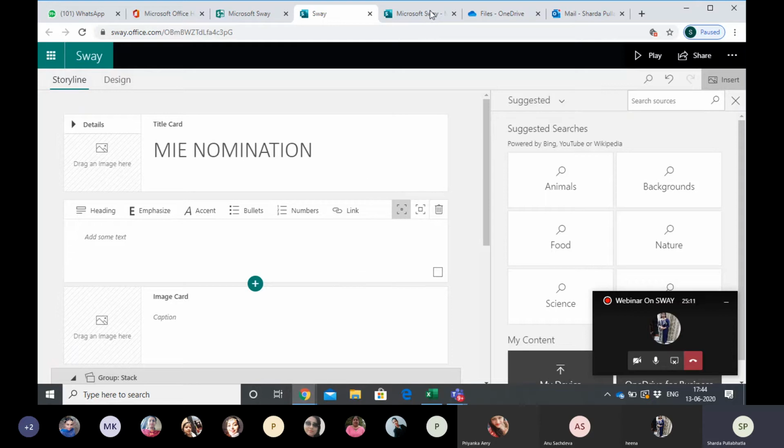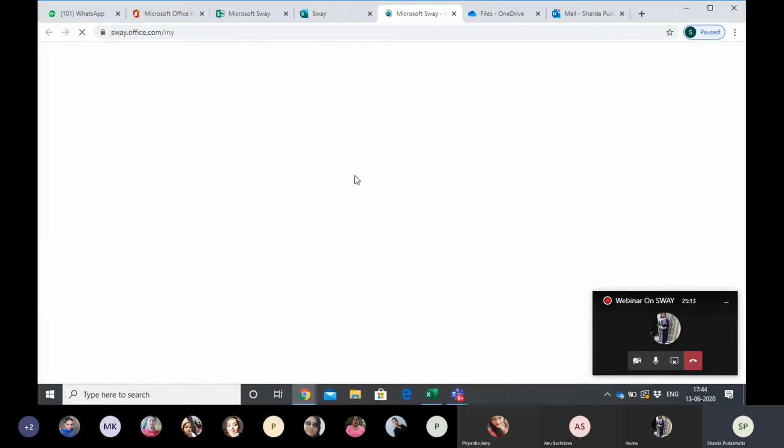So this is the sway that I had already opened. This is last year's nomination which I had filled. The only reason for showing this is the different types of options in how you can put it, as in the stack or the group or required information. And always write the information in bullet points. Suppose you're writing about the activities that you have conducted for your children, so write it in bullet points, and always try to mention key dates. That would give a clear picture, supported with facts and figures, to any person who is reviewing your sway.